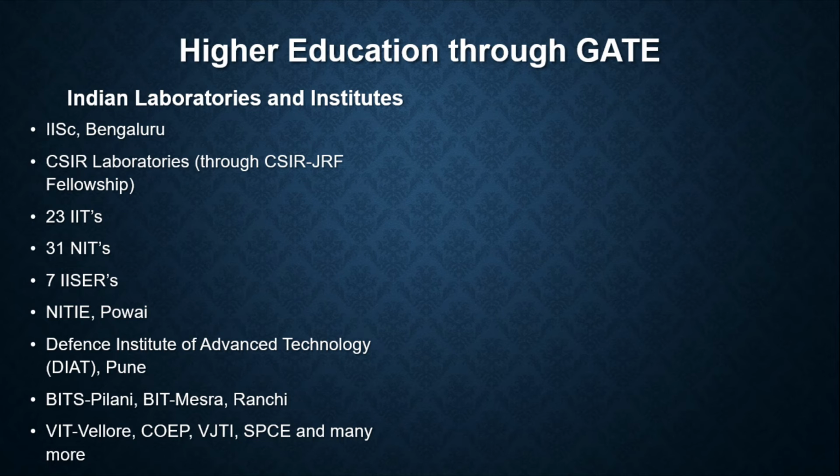Then we have the College of Engineering, Pune, the Veermata Jijabai Technological Institute, VJTI, Sardar Patel College of Engineering, and many more. So this is the list of the different institutions in India that I am giving.